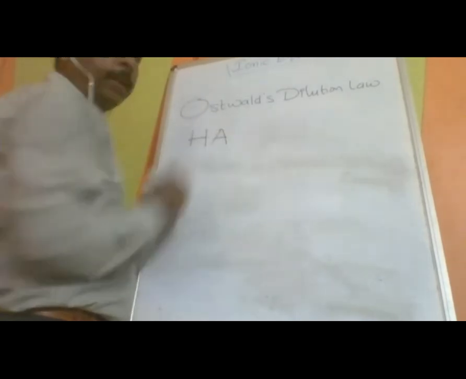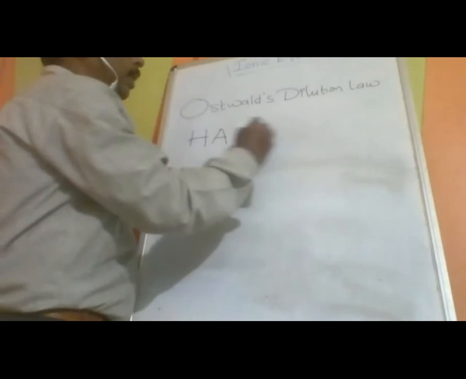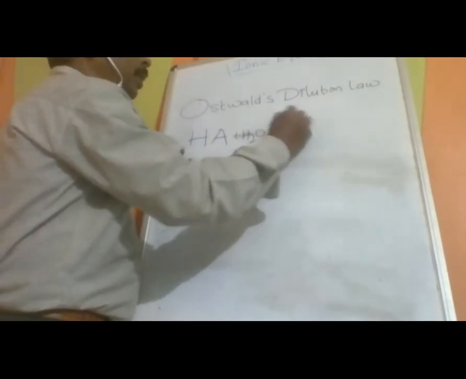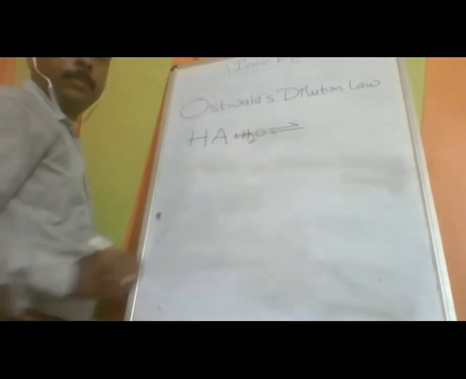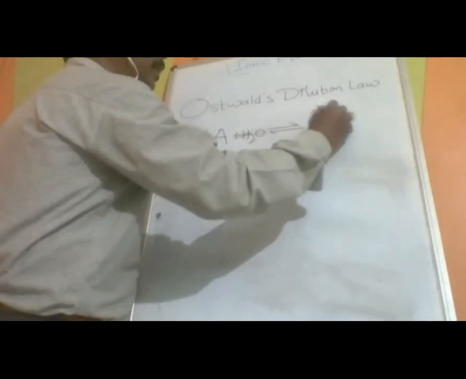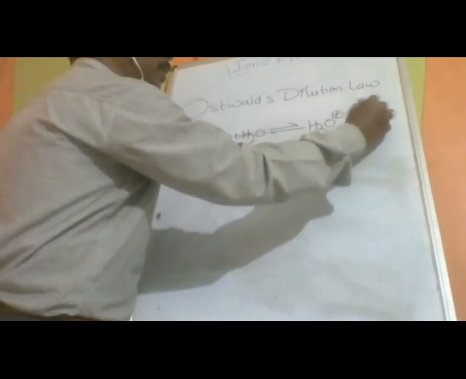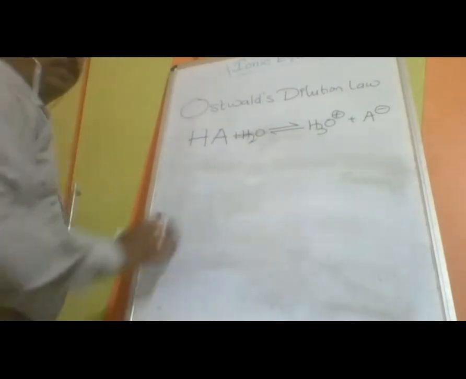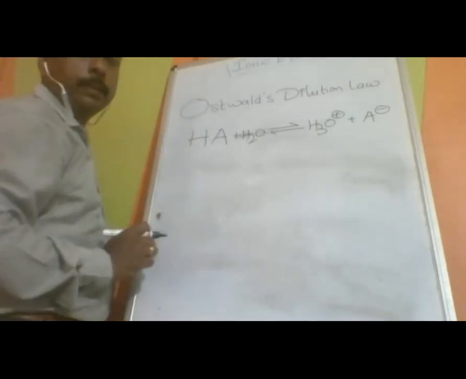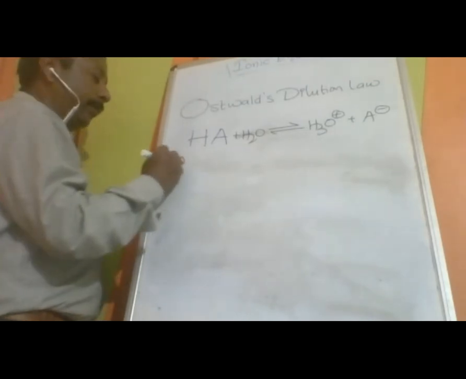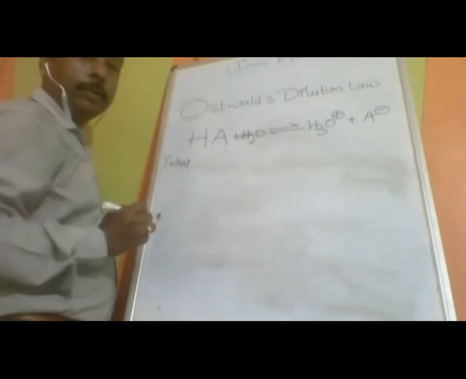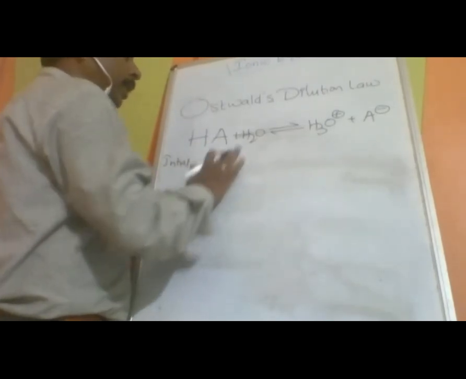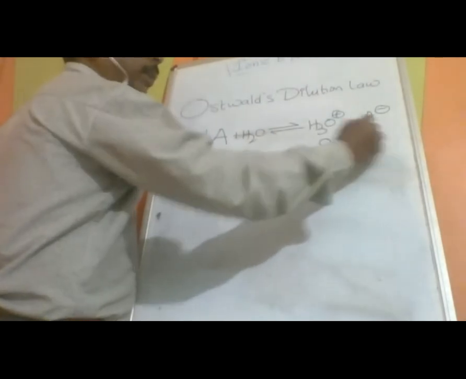As an example, I am taking a weak acid, HA. When dissolved in water, it exists in equilibrium with H3O+ plus A-. So here I am taking it as a weak electrolyte and weak acid. Now, the first condition is initial. Initially it is 1 mole, or I will take simply 1, so the others are going to be 0 and 0.